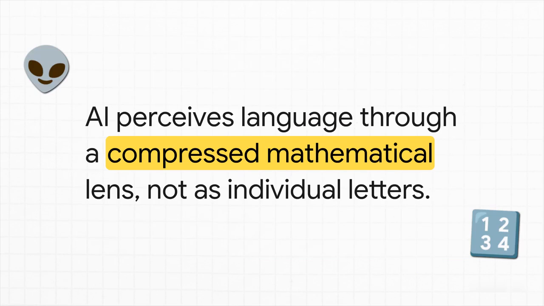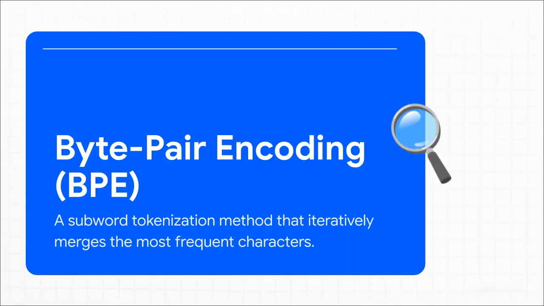So, let's pull back the curtain on the alien vision of AI, because it is truly fascinating. When you or I look at a word, we see a sequence of individual letters. We can mentally isolate the third letter or count specific vowels, no problem. But AI fundamentally sees the world differently. It perceives language through a highly compressed, deeply mathematical lens. The mechanism responsible for this alien vision is called byte pair encoding, or BPE. It's basically a subword tokenization method. To put it super simply, AI doesn't read letters at all.